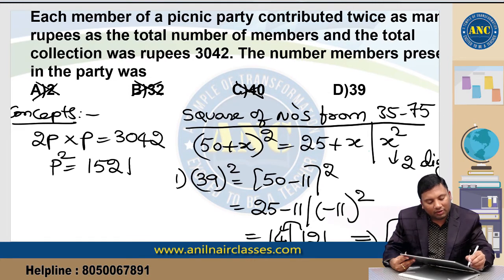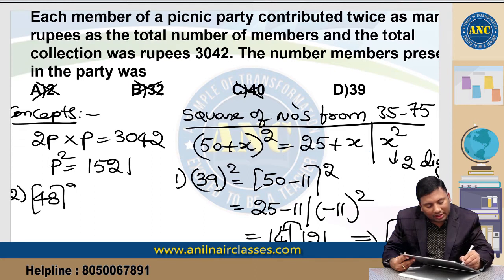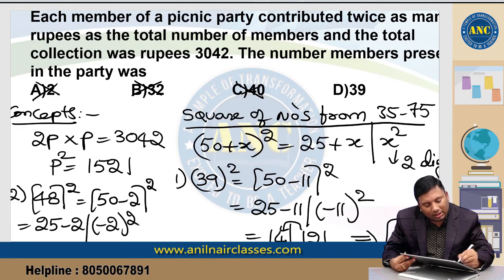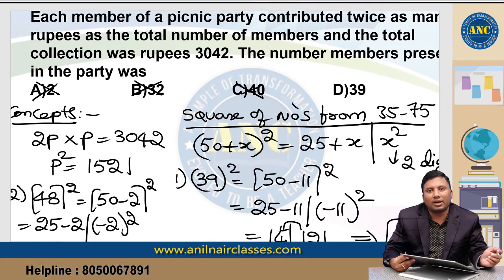You can also take one more example just to understand the concept. Suppose it is 48 square. 48 lies from 35 to 75, so this is (50 minus 2) whole square. X is minus 2. 25 minus 2 slash minus 2 square. So 25 minus 2 is 23. 2 square is 4, and 4 in a 2-digit format is 04. I hope the idea is clear, right?